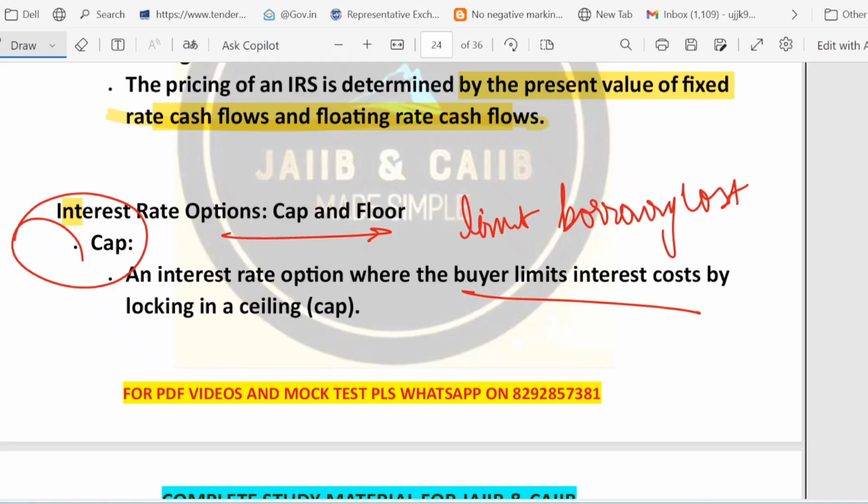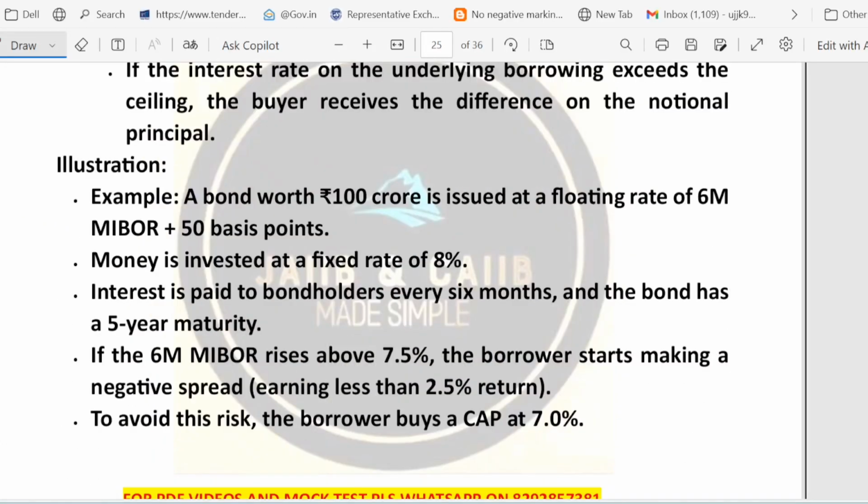So in interest rate options, this is a kind of instrument that limits your borrowing cost. I will give you one simple example to illustrate it. Let's have a look. Suppose there is a company which issued a bond.